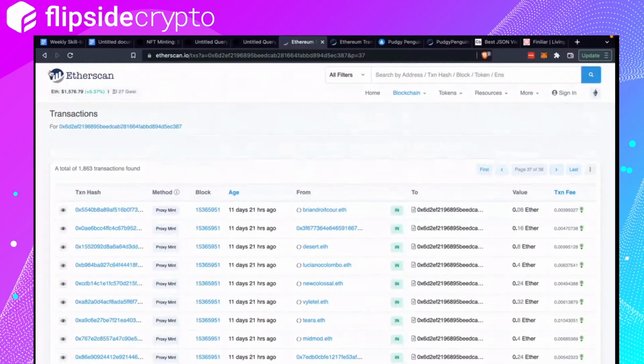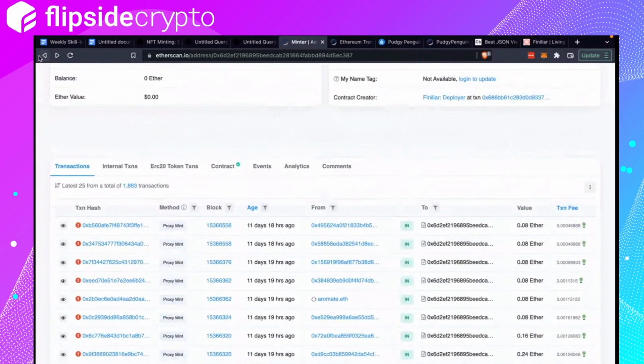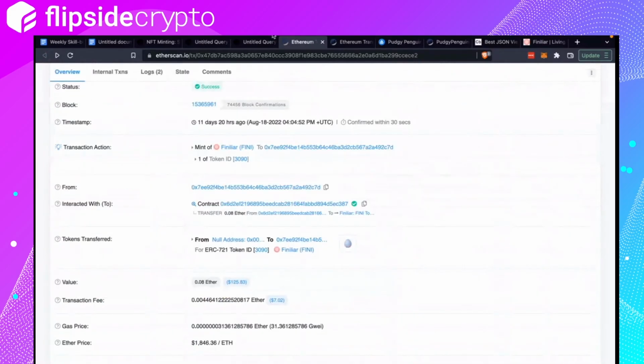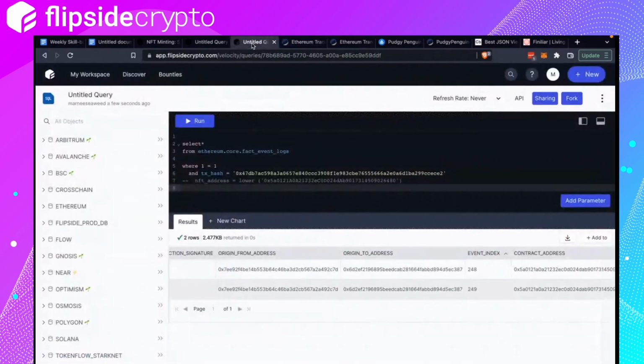Okay. So again, this is the contract address for the Finiliar mint, which is why this user sent Ether to this address, the mint one. Also note that the value here is the amount of Ether sent to the address. So in this case, 0.08 would be the mint price, right?